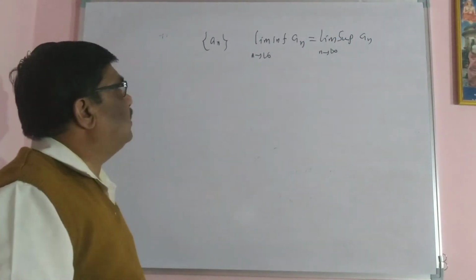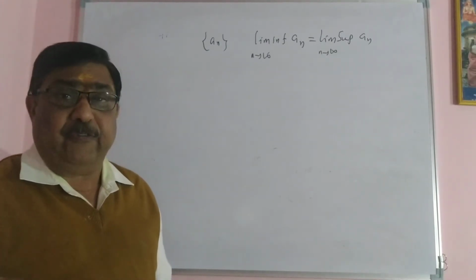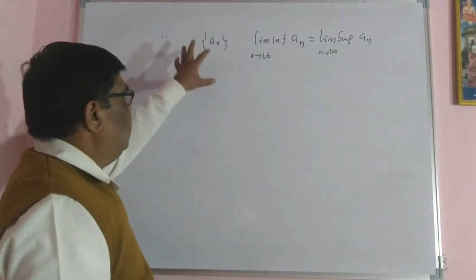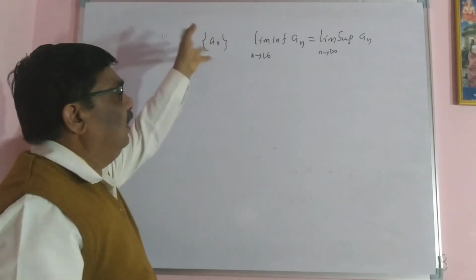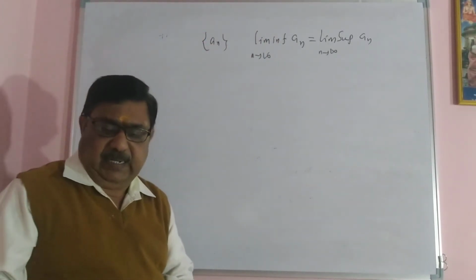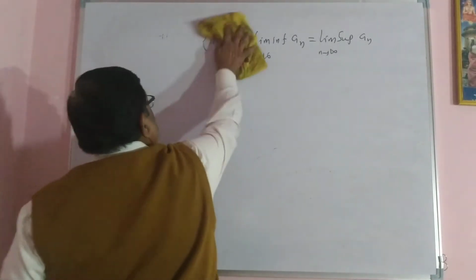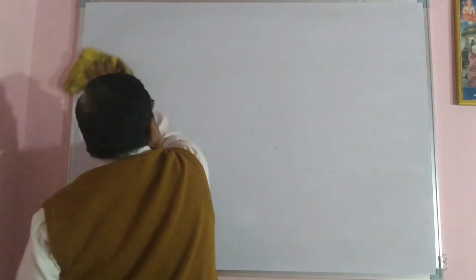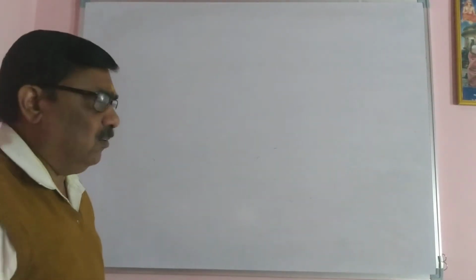If these two limits are equal, then we say that the sequence is convergent. If and only if: if the sequence is convergent, these two limits are equal; if these two limits are equal, then the sequence is convergent. Yes, I have to prove this. The proof has two cases: convergent, then limits are equal; second case, limits are equal, then convergent.